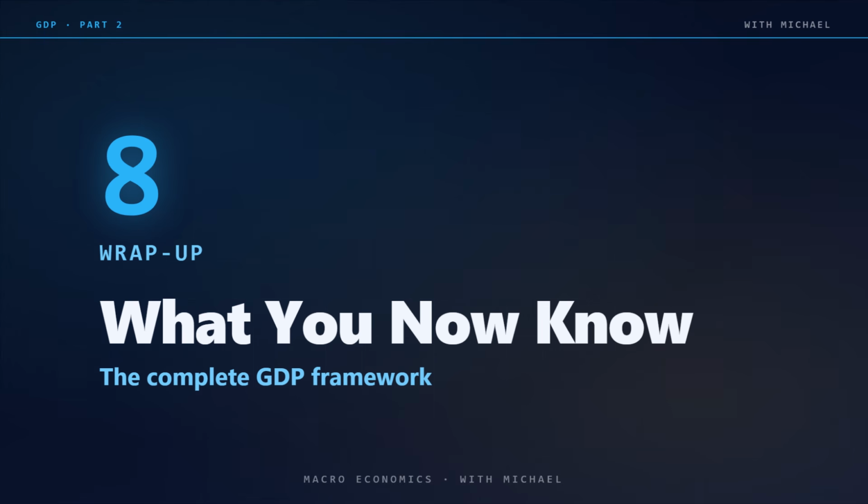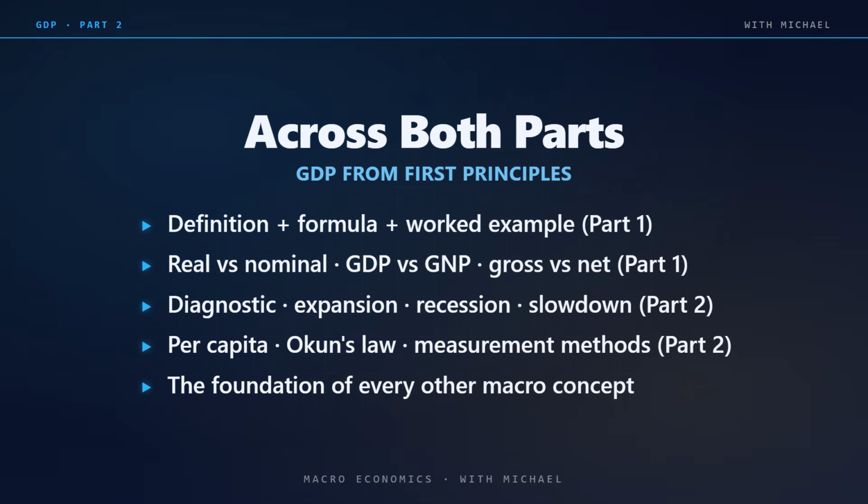Conclusion. Across these two parts, we have built up GDP from first principles. Part 1. The definition, the formula, the worked example, real versus nominal, GDP versus GNP, gross versus net. Part 2. GDP as economic diagnostic, expansion, recession, slowdown.